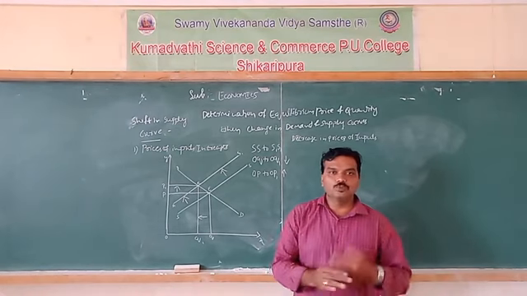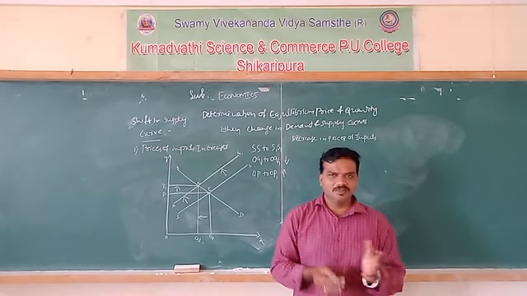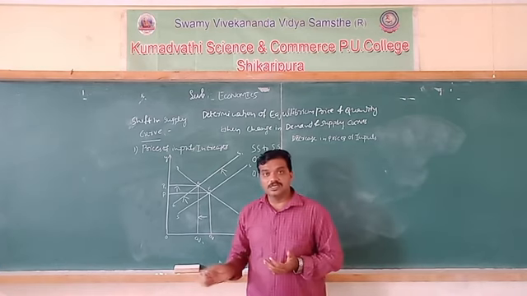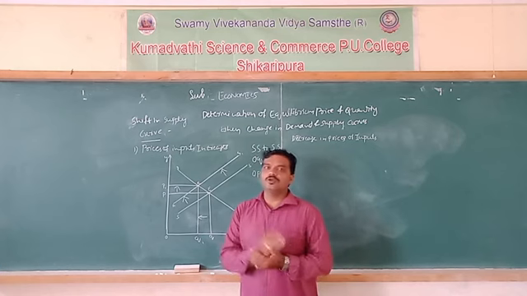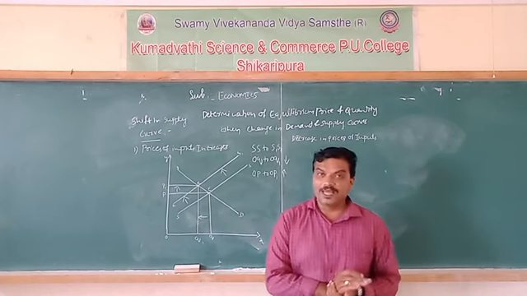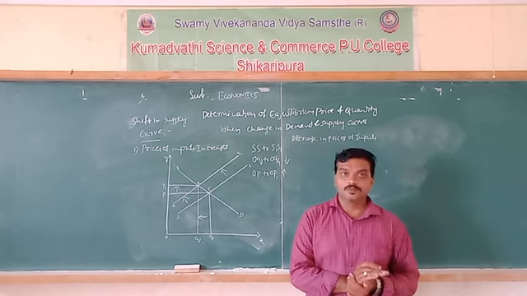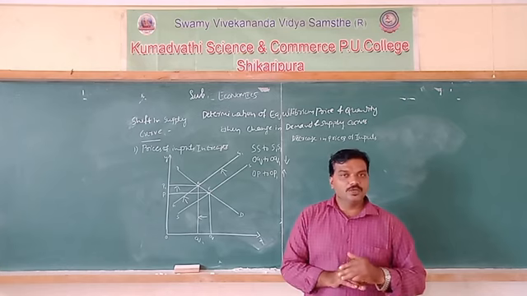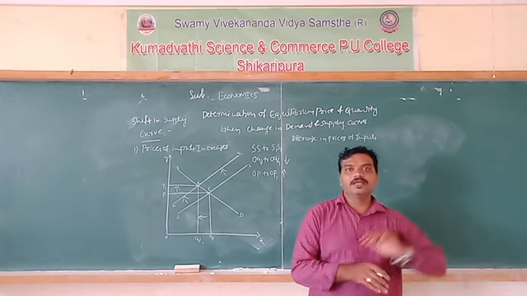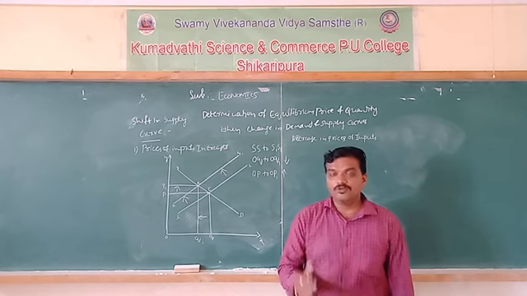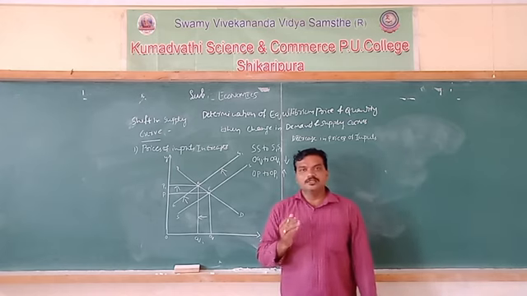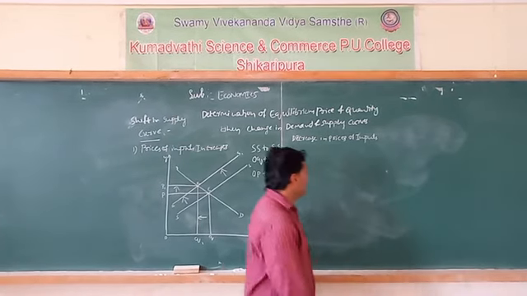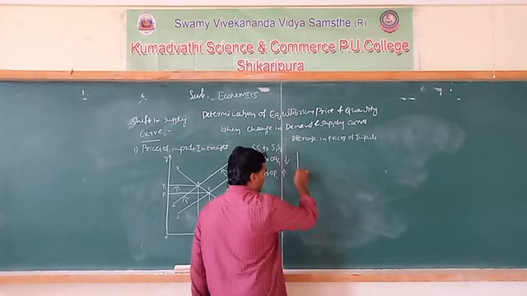If the price of input decreases, the firm can produce more units at low cost of production. It means the cost of production may decrease. When the cost of production decreases, it leads to a decrease in the price of the commodity. Then what happens? When the price of the commodity decreases, it may lead to an increase in the demand for the commodity in the market. And when the demand for the commodity increases, automatically the firm's supply also increases. Okay, let me show you the diagram.